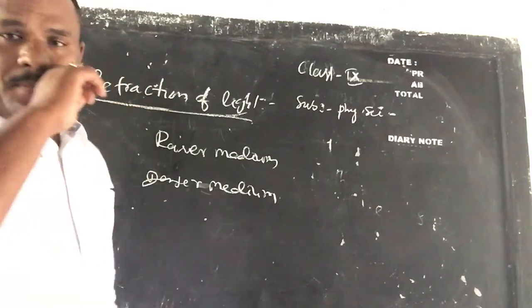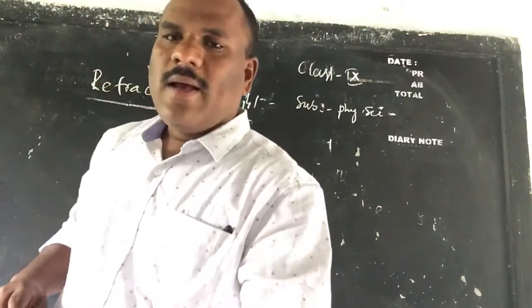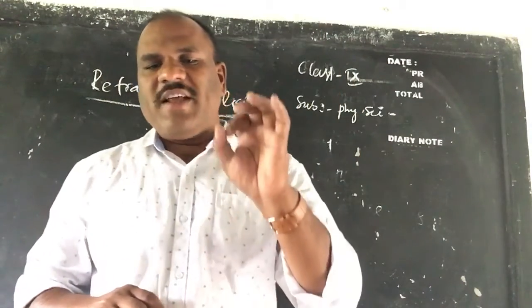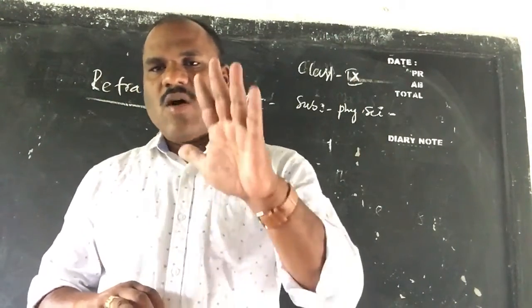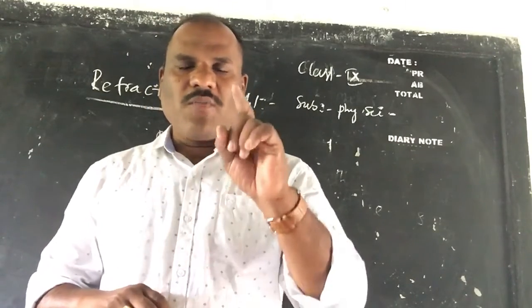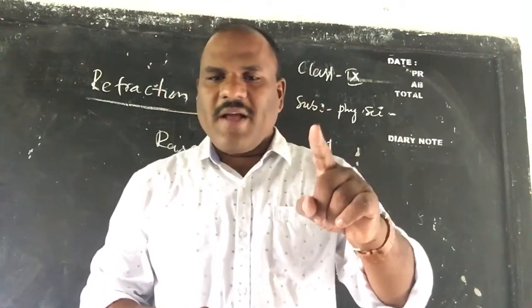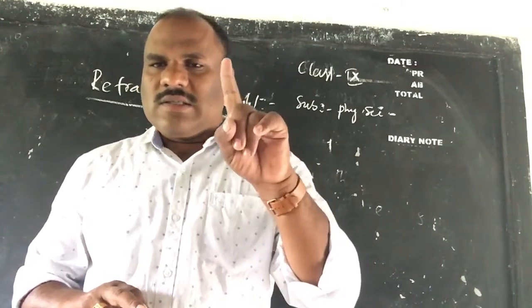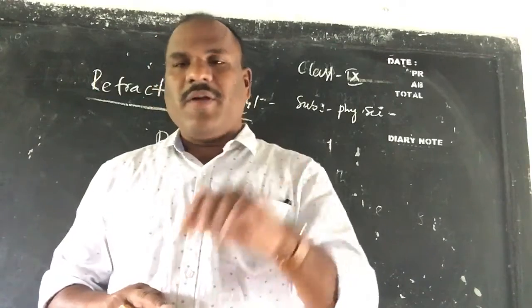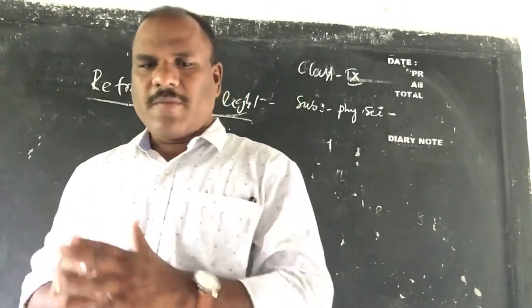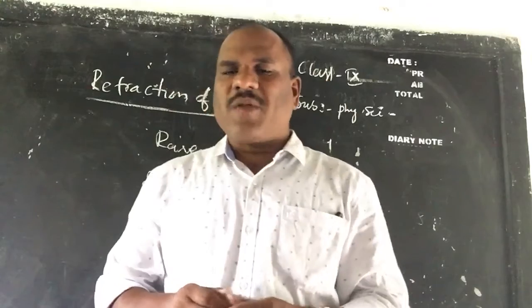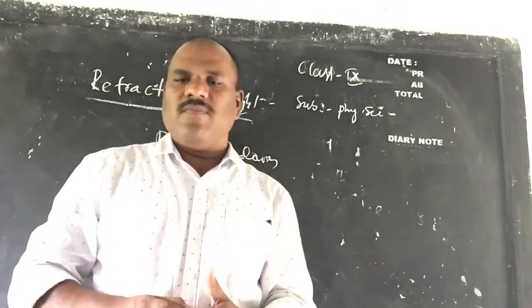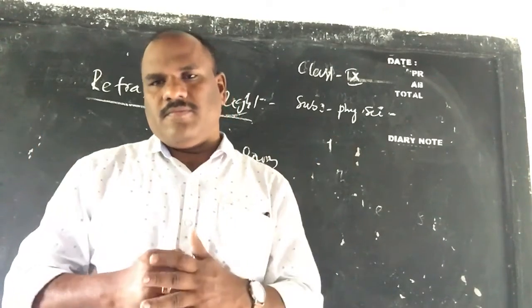Children, rarer medium and denser medium mean, according to optics, the medium in which the speed of light is more is called rarer medium. Then what is denser medium? According to optics, the medium in which the speed of light is less is called denser medium.